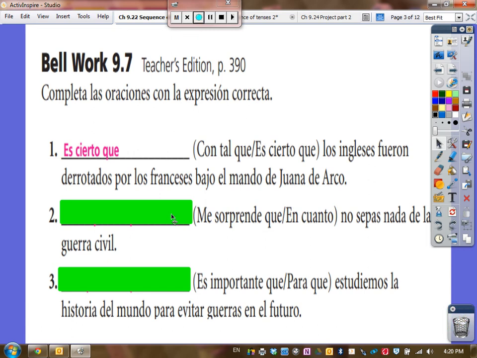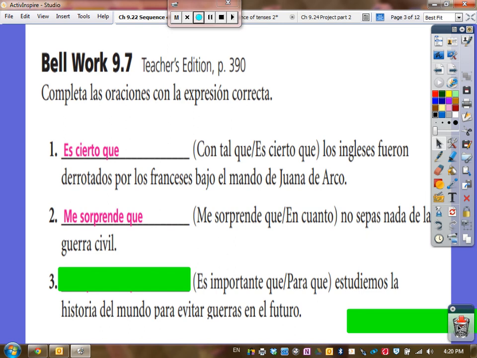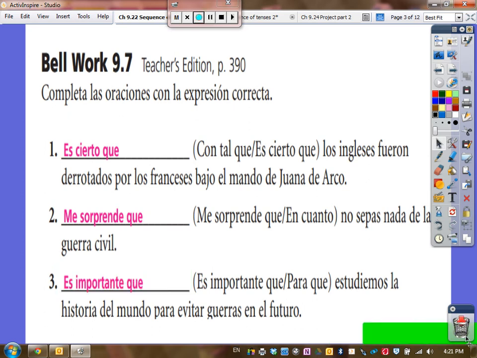It surprises me that you don't know anything about the Civil War. It's important that we study the history of the world to avoid wars in the future.